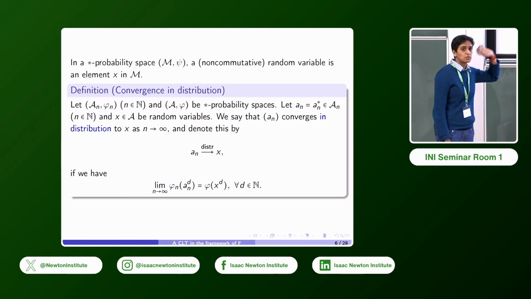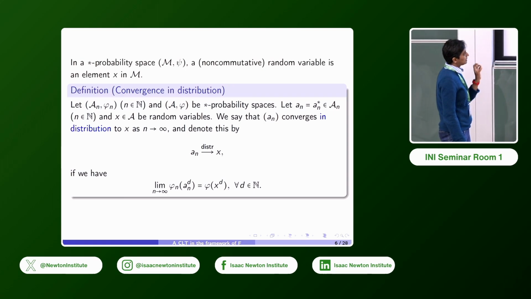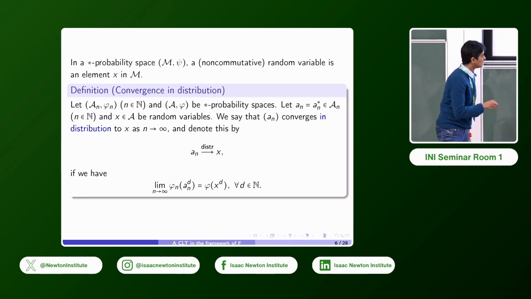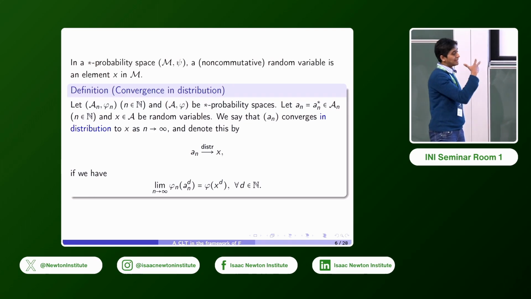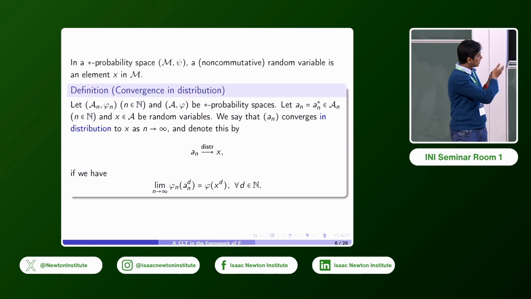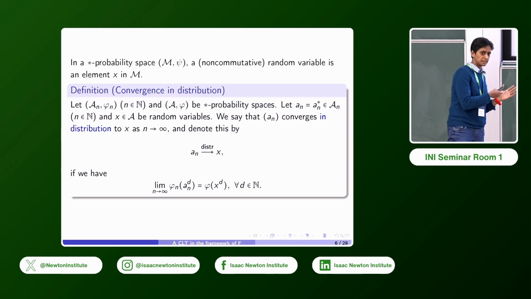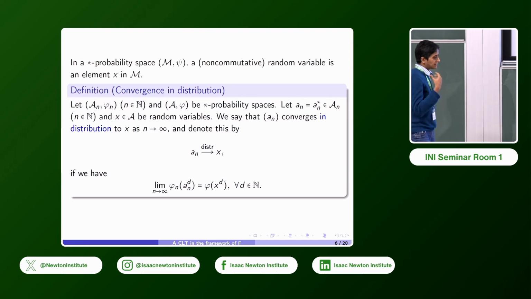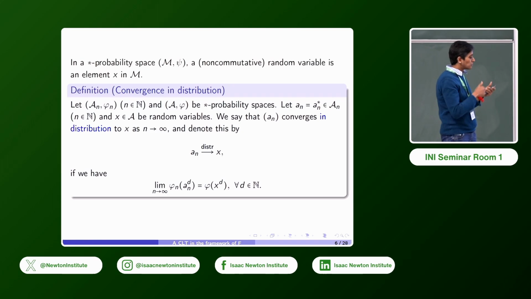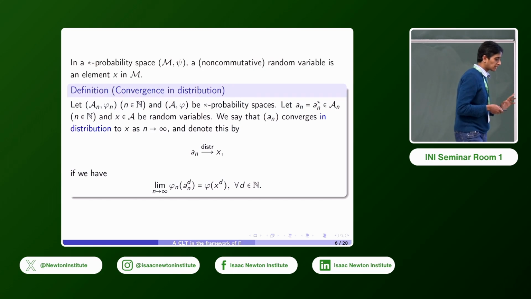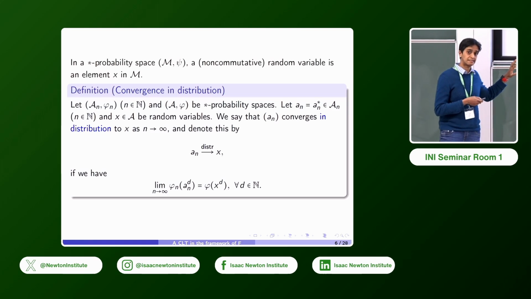The limit as n goes to infinity of phi n of an to the d is equal to phi of x to the d. So we're saying that the limit of the expectation of the dth powers of an is the expectation of the dth power of x. So we're really looking at convergence in terms of moments, because that's what makes sense in this algebraic context. So that's convergence in distribution for a star probability space. And now we'll go back to our classical central limit theorem, but stated in this context.